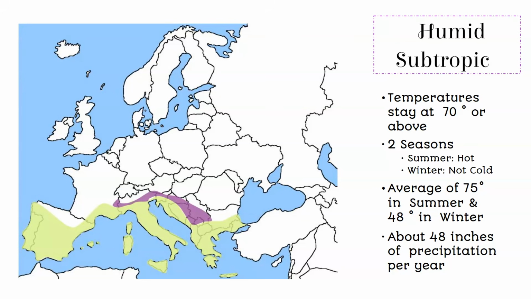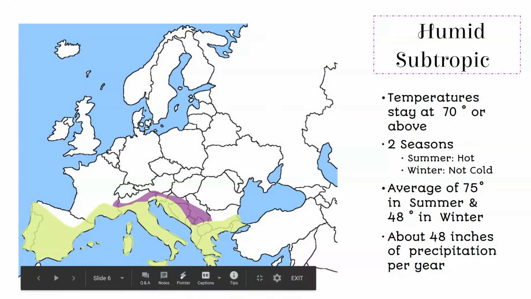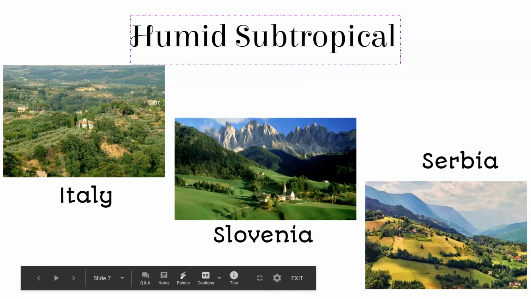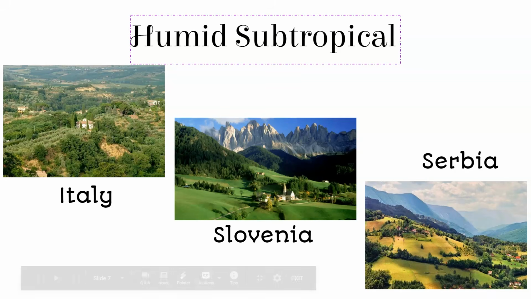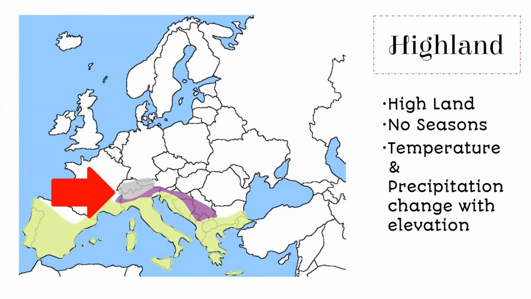Now what you're going to see is that part of the humid subtropic falls in a rain shadow. As you recall, rain shadow is where the mountains force the rain, which is why you've got so much precipitation there. So you see humid subtropical in Italy, Slovenia, and Serbia.